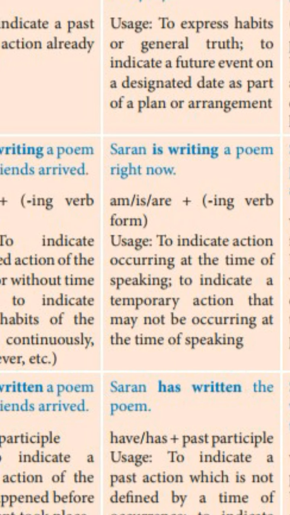Present continuous or present progressive. Saran is writing a poem right now. At that moment, what he is doing, he is writing a poem. So sometimes for learning, for example, I am learning dance. I am studying in 11th standard. So at that moment I may be at home. When I tell this sentence, the meaning is that action is continuously going on. Saran is writing a poem right now. Some people may read some novel. At that moment they may not be reading the novel, but they may use present continuous. I am reading this novel, Harry Potter.